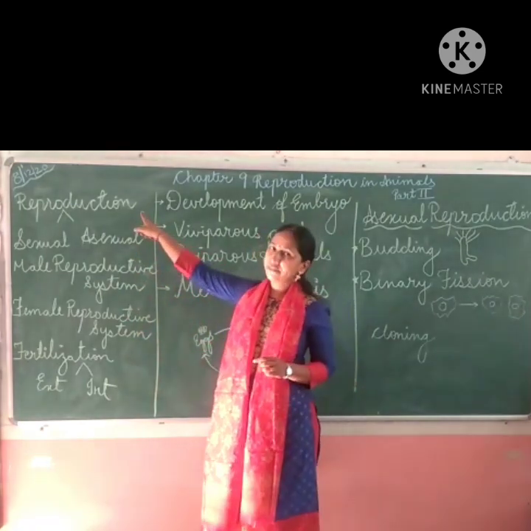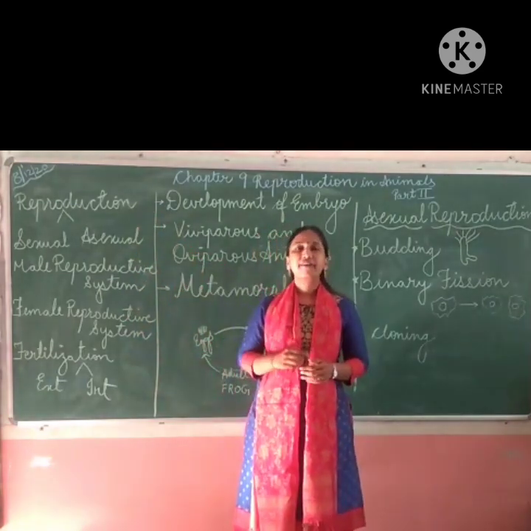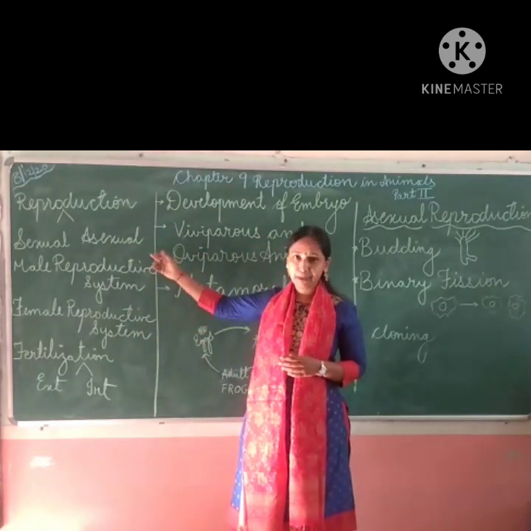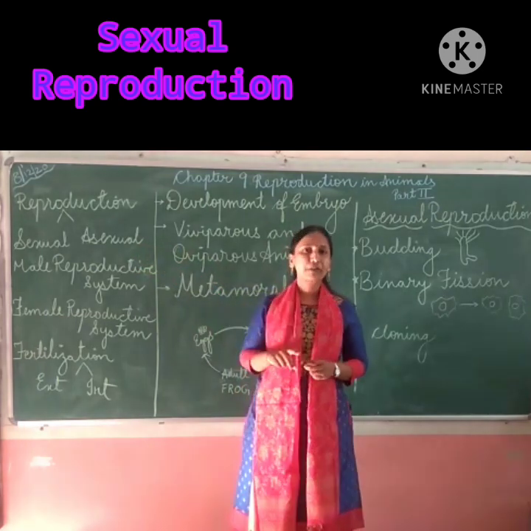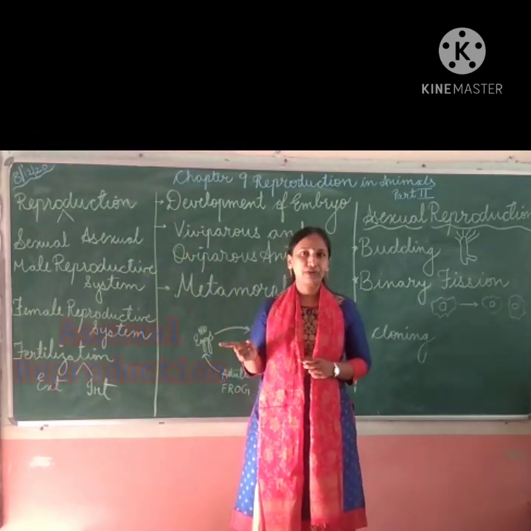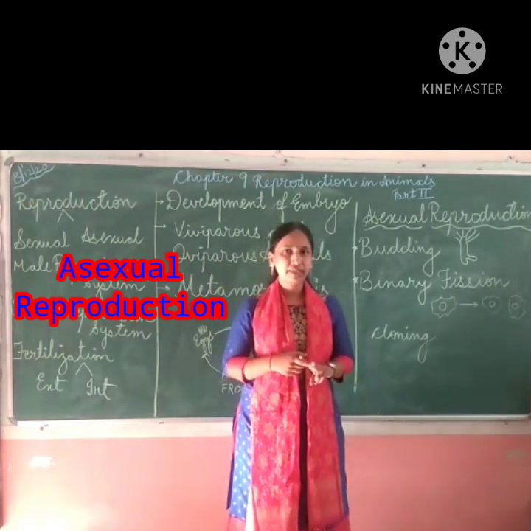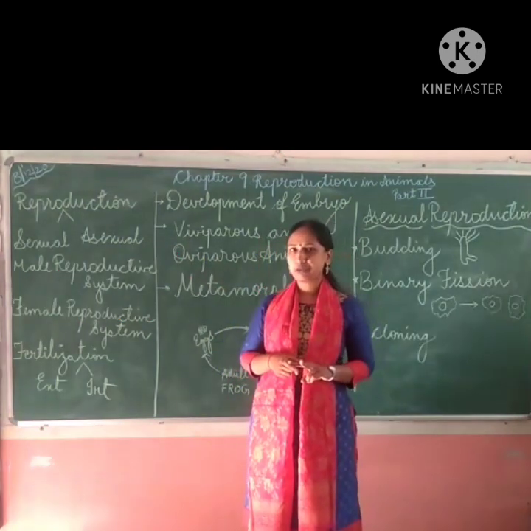We have seen the definition of reproduction, why this process is important, and the types of reproduction, that is sexual reproduction and asexual reproduction. The type of reproduction in which two parents are involved is sexual reproduction.